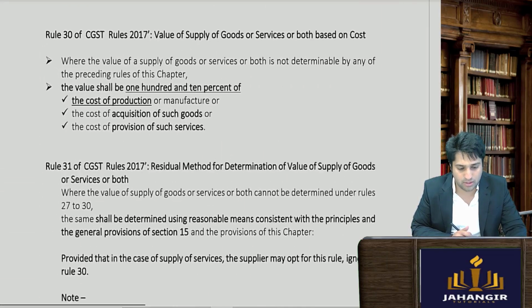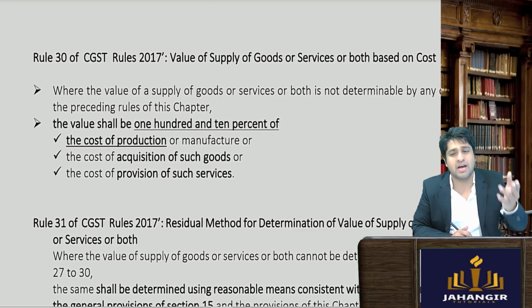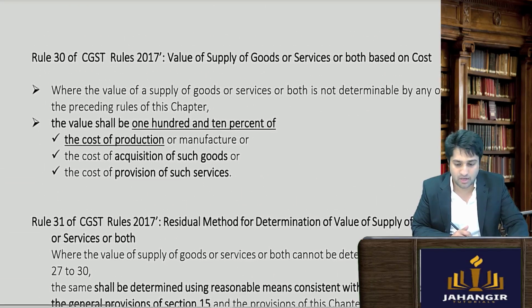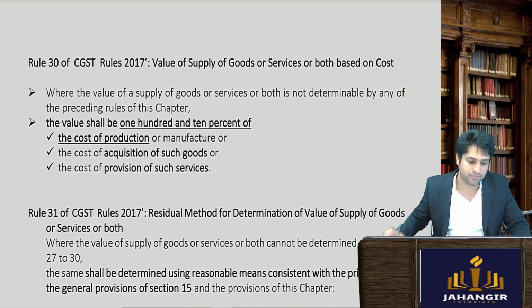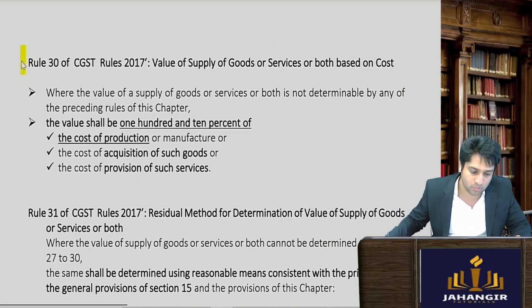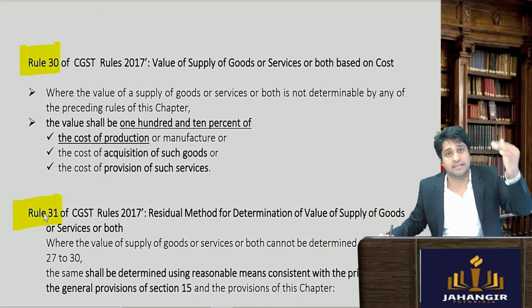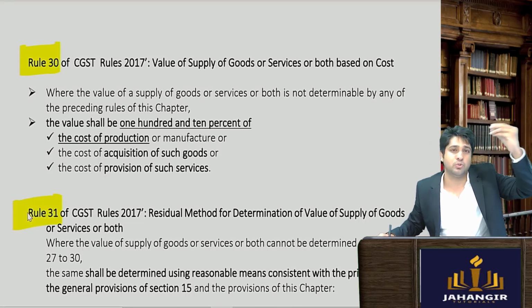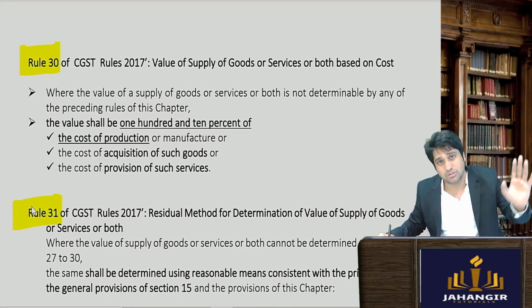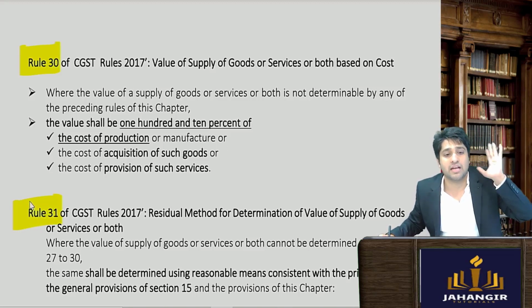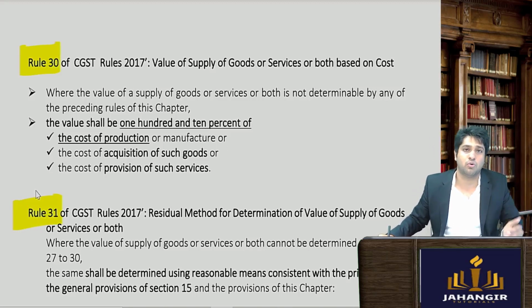Moving forward to rule number 30. Every single sub rule में आ रहा था rule number 30 और 31. अब क्या है ये rule number 30 समझते हैं. Generally ये दोनों ही rules, rule number 30 and 31 लास्ट में आते हैं. पहले open market value, similar goods, thousands of other things are given. If that cannot be applied, then rule number 30 or rule number 31.